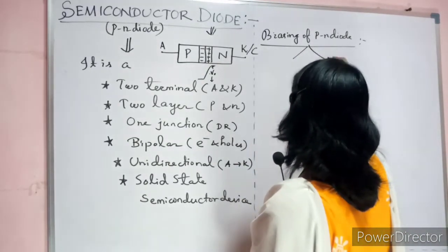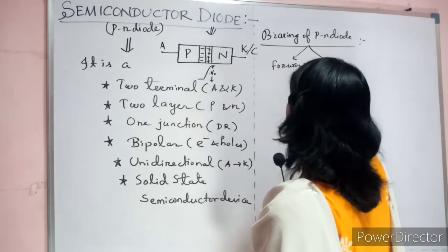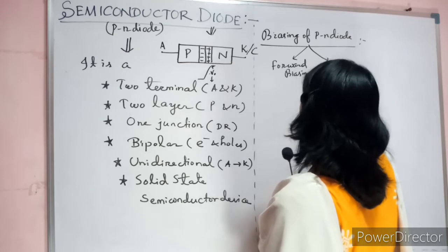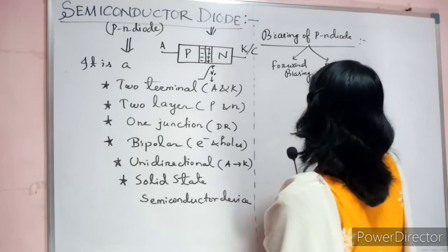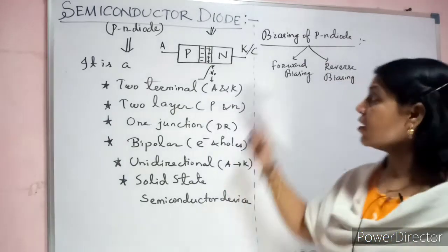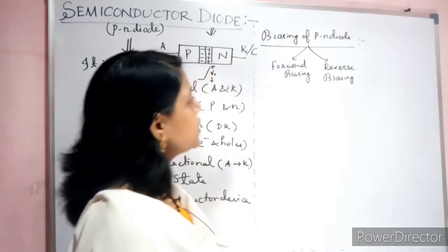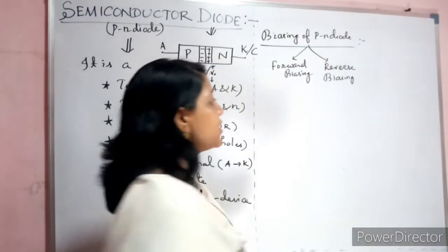What are those? One is called forward biasing and the second one is called reverse biasing. Now let us see what is the difference between forward biasing and reverse biasing.